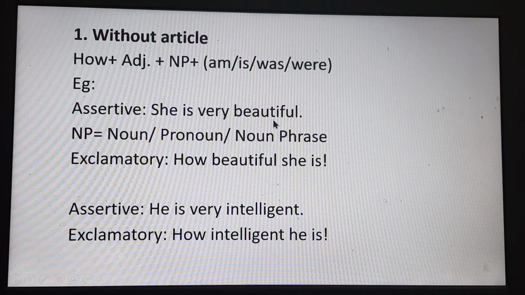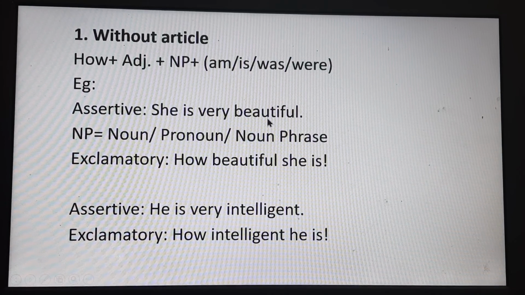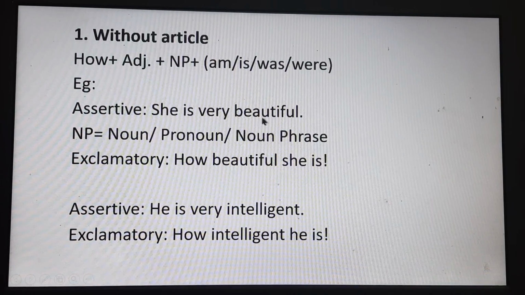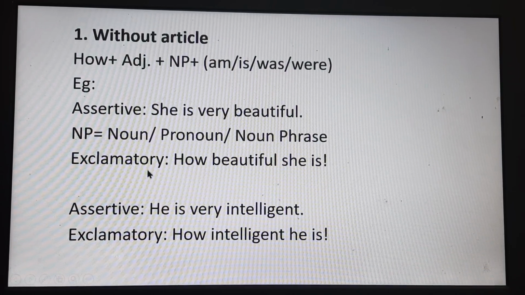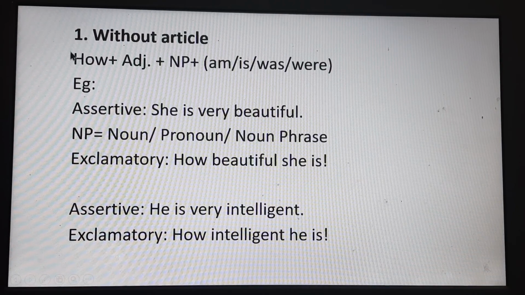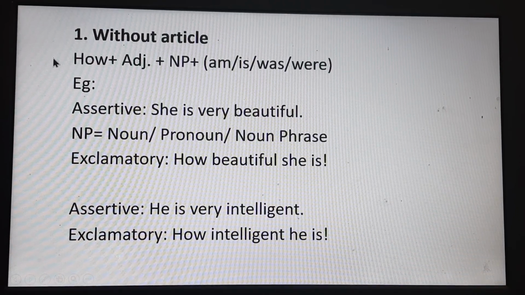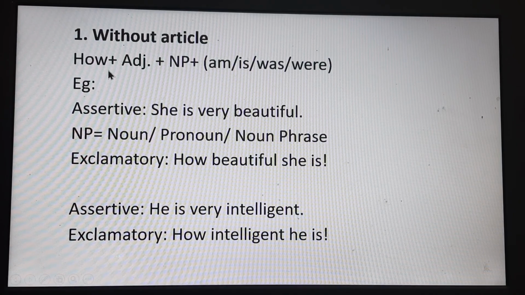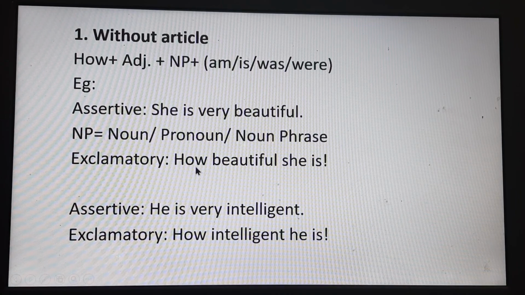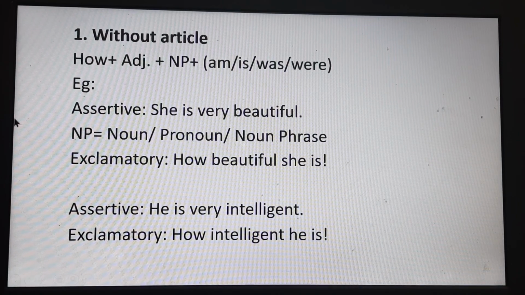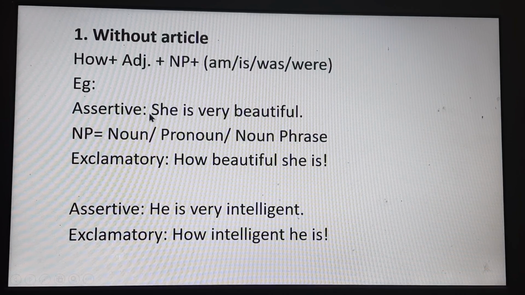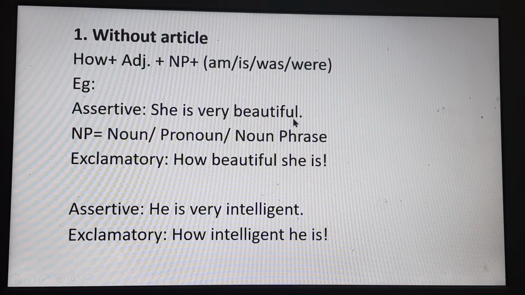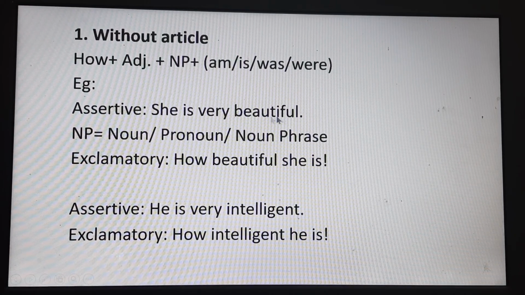She is very beautiful. So, how to change this sentence into exclamatory? Here we have a guideline. We have to follow this structure. Firstly, we have to write down how. Okay, according to the structure, here we have written how. And in this sentence, we have an adjective, and the adjective is beautiful. So now we are going to write down beautiful according to the structure.